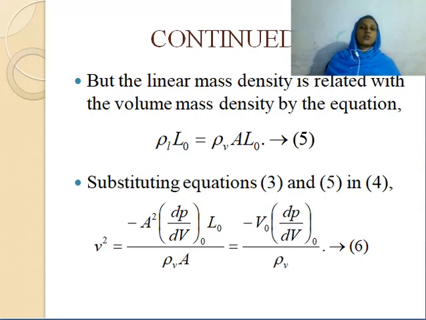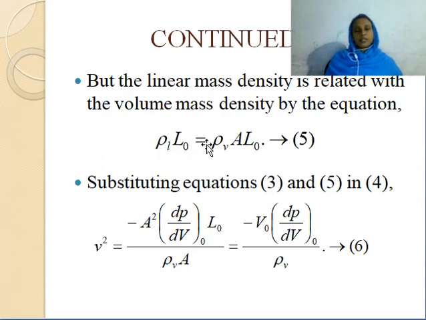Now we can use that expression here because sound wave is a longitudinal wave. Now the linear mass density is related to the volume mass density by this expression. So rho L into L0 gives the actual mass. This mass is equal to volume mass density into volume, rho V into A L0.